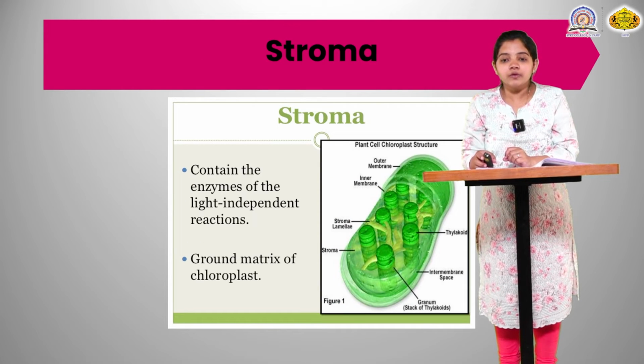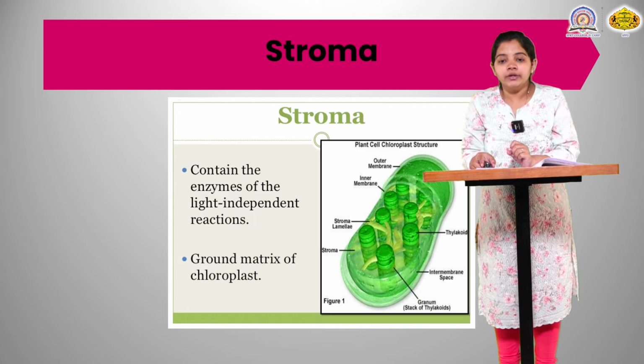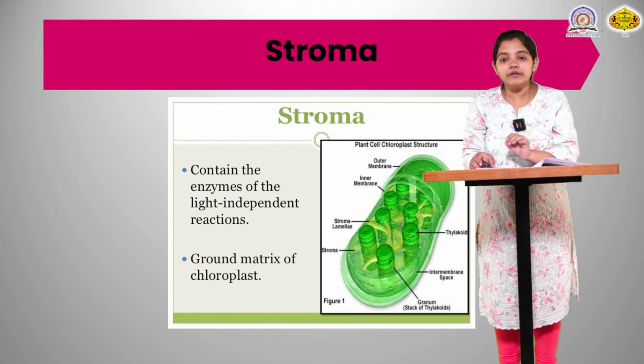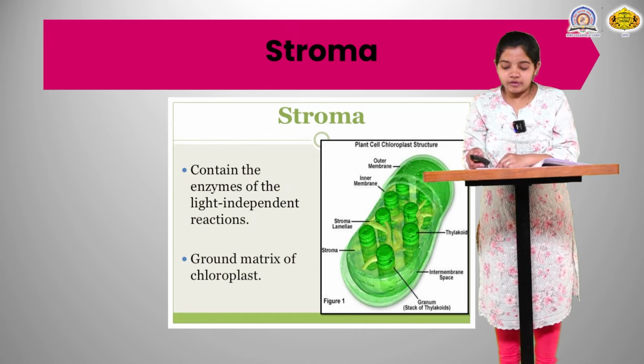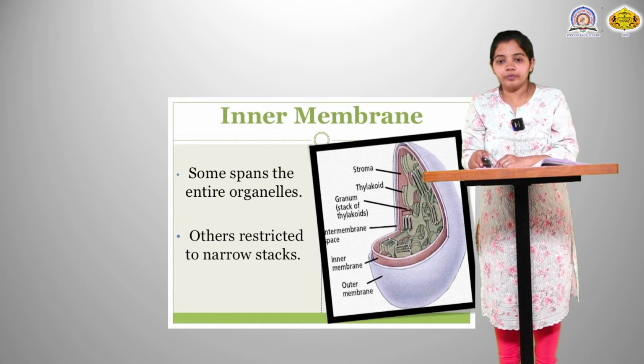Next is the stroma. It contains the enzymes of the light independent reaction. The matrix-like, jelly-like structure is the stroma. It is the ground matrix of the chloroplast, present around the thylakoid membrane.